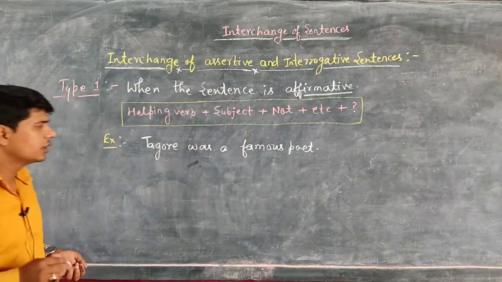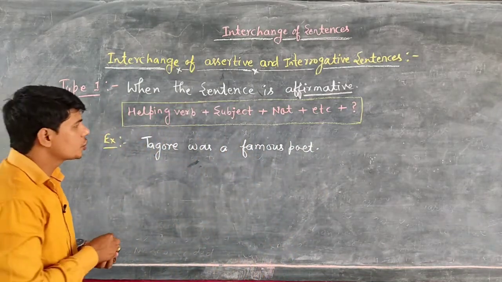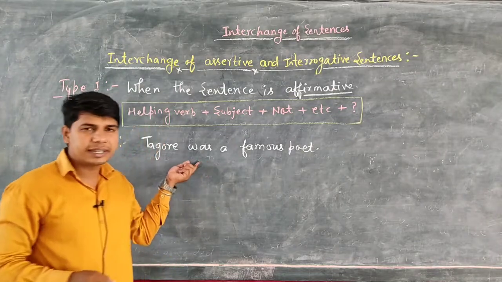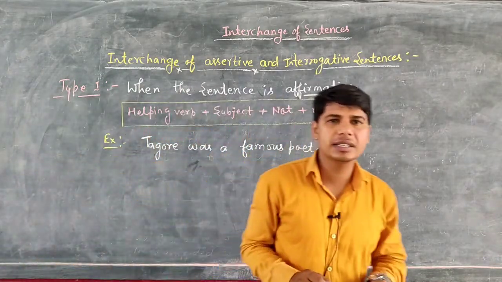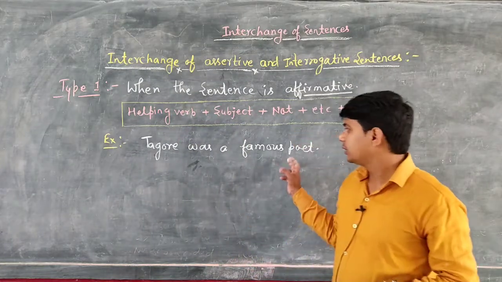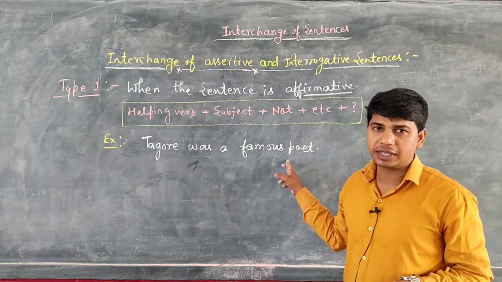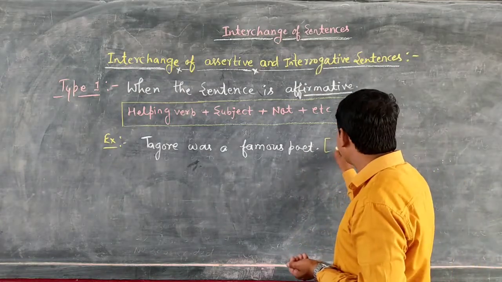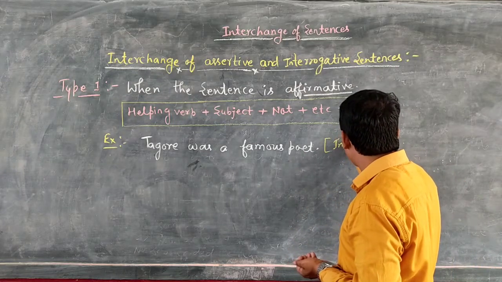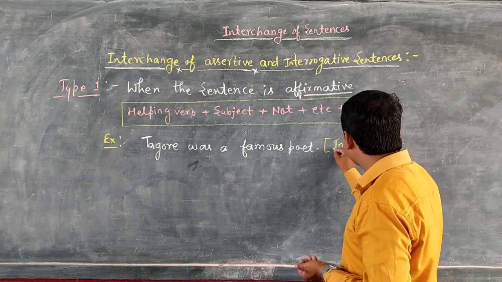Tagore was a famous poet. So students, this is an assertive sentence, and if we talk about the category of the assertive sentence, we can say this is an affirmative or positive sentence. Now you have to change it into an interrogative sentence.